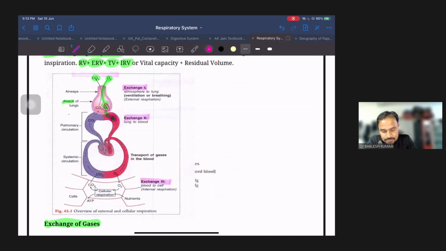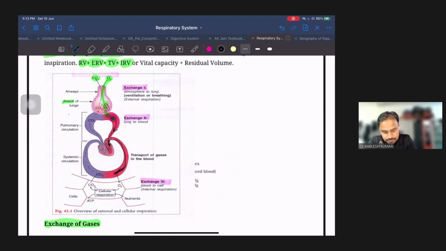Then through the blood it gets transported first to heart, then from the heart, you know that heart is the pumping organ of the body, and from the heart the blood gets circulated to the whole body. So from lungs, with the help of blood, the oxygen reached to heart, and then heart pumps the blood to all other body.